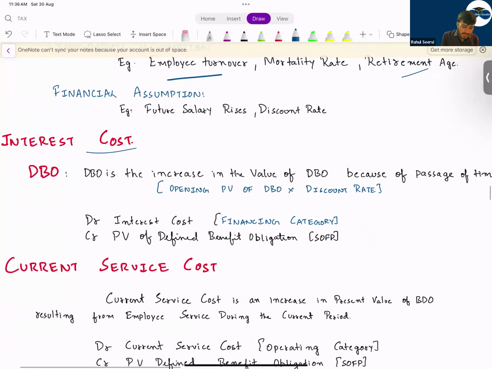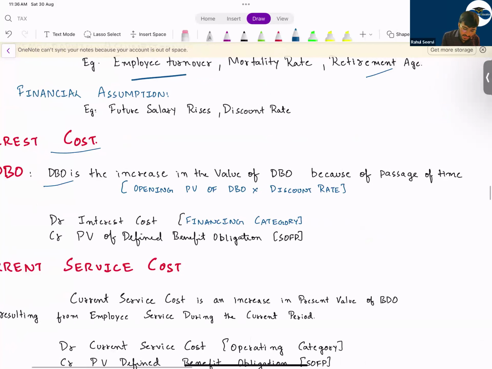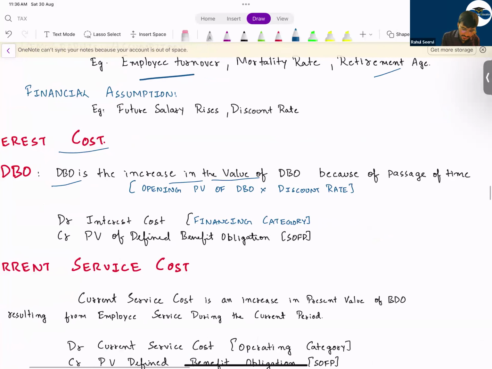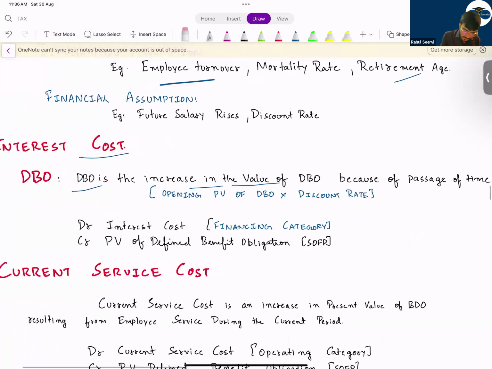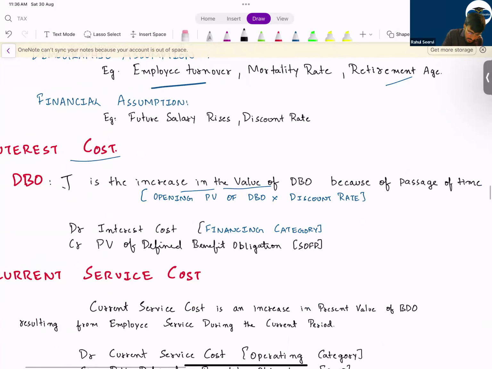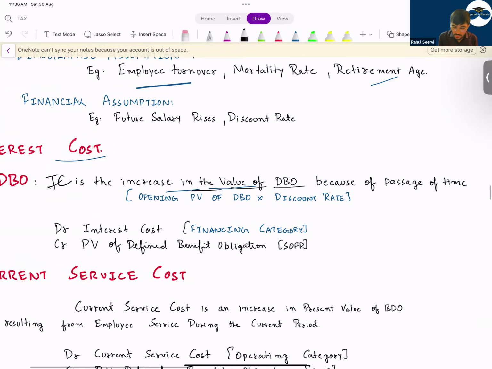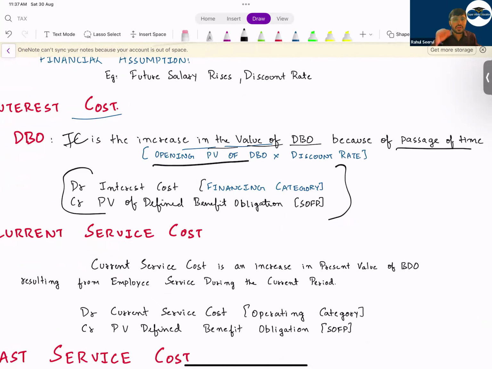Then interest cost. Defined benefit obligation is the increase in the value. Interest cost is the increase in the value of the defined benefit obligation because of the passage of time, because we have discounted it. So you take the opening value of the DBO into the discount rate. You have to mention in your question the opening balance will be given. Take the discount rate, calculate the interest, and just write down a simple line. The interest cost will go to P&L under financing category, and it will increase the value of the defined benefit obligation.